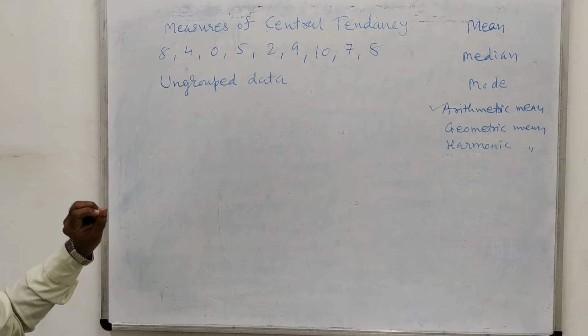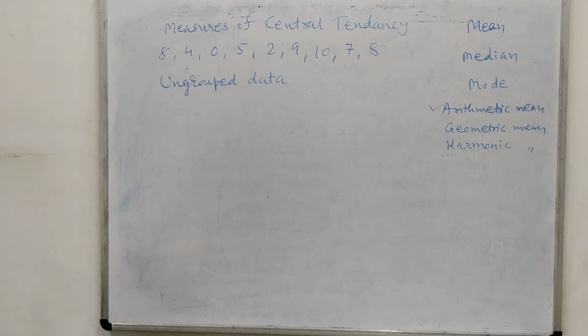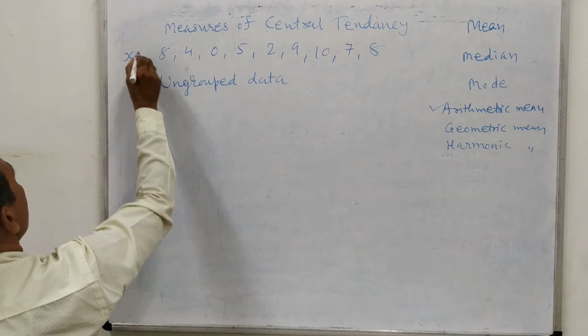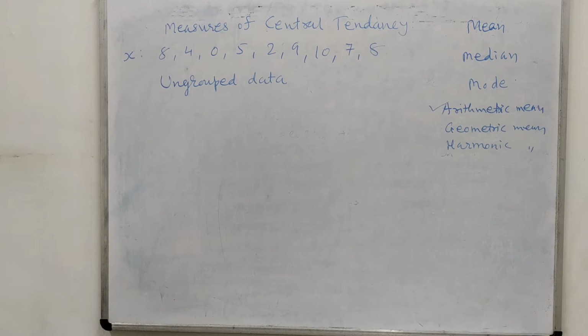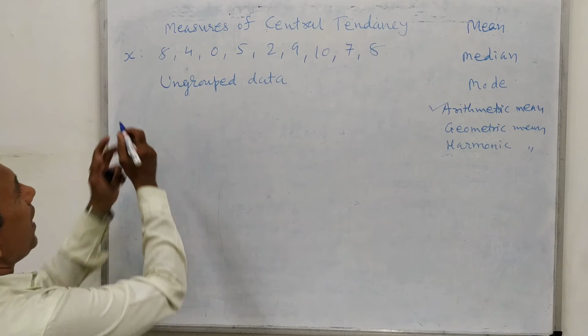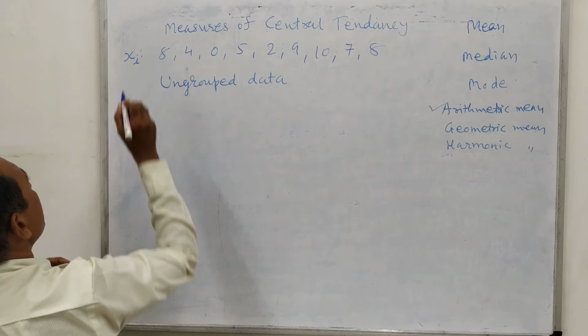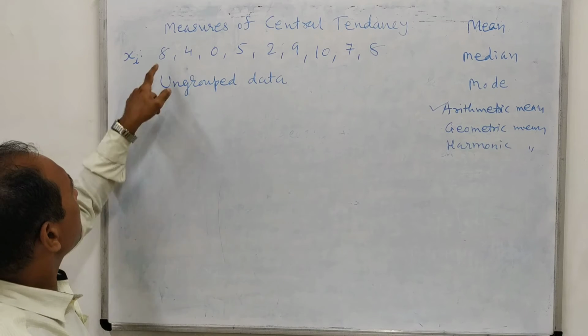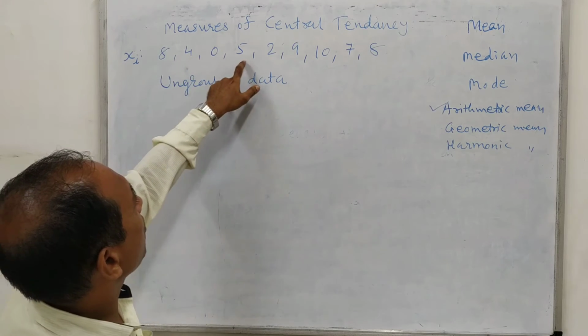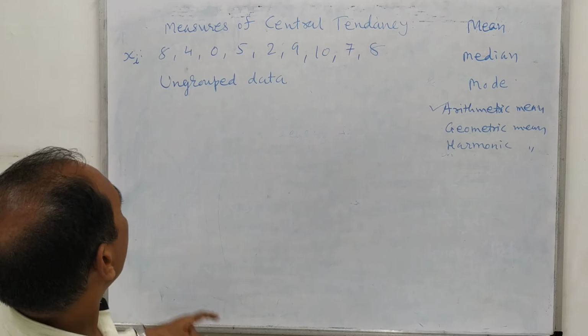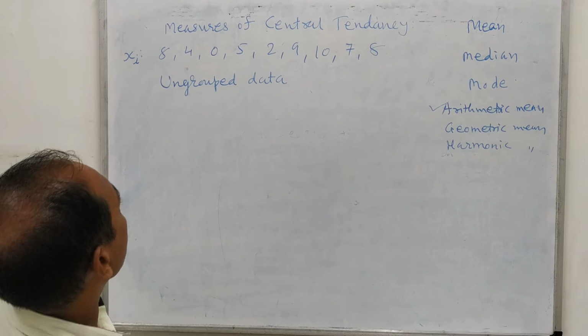So we will find the mean by using ungrouped data directly. This data we will denote by the variable name x. We will find the summation of all these x, or sometimes we may also write it as xi, that is x1, x2, x3, x4, x5, x6, x7, x8, x9 and so on.